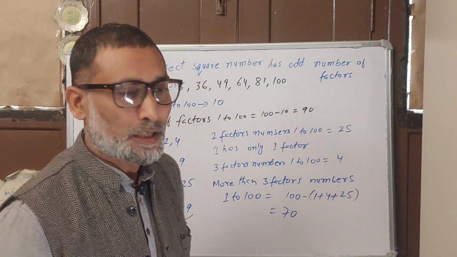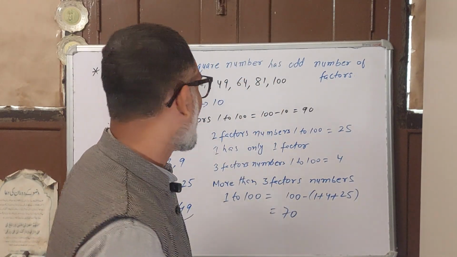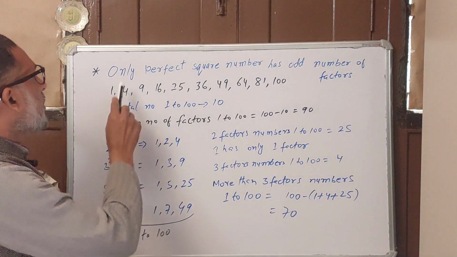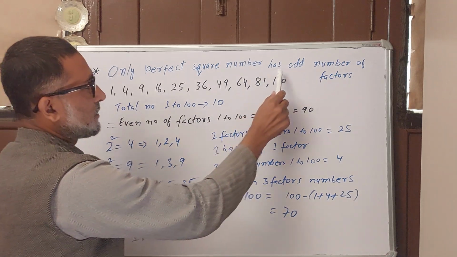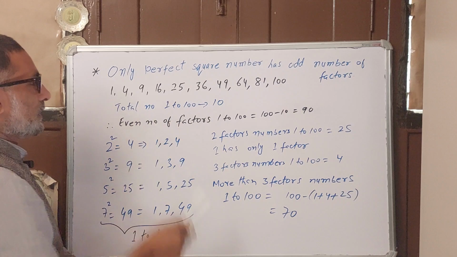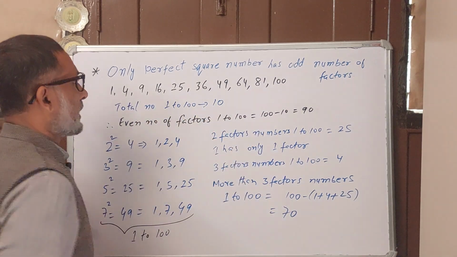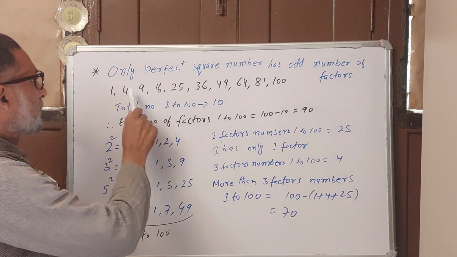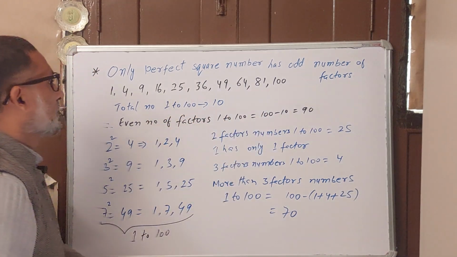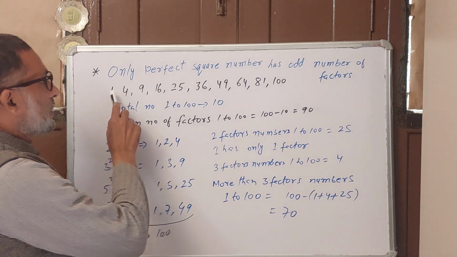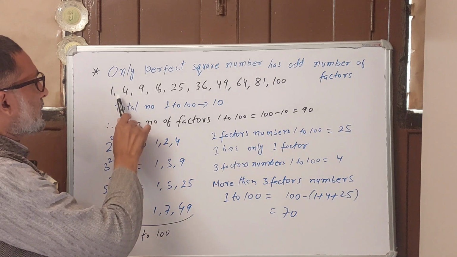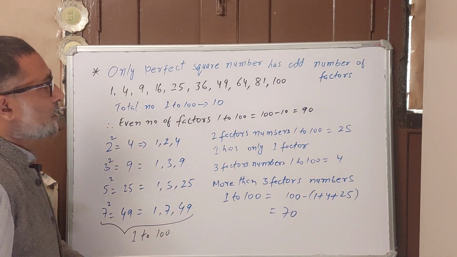Today, I am here with another topic I have learned today related to the previous one. What is that? Only perfect square numbers have an odd number of factors. That means between 1 to 100 there are a total of 10 perfect square numbers: 1, 4, 9, 16, 25, 36, 49, 64, 81, 100. So what we get is that only perfect square numbers have an odd number of factors.